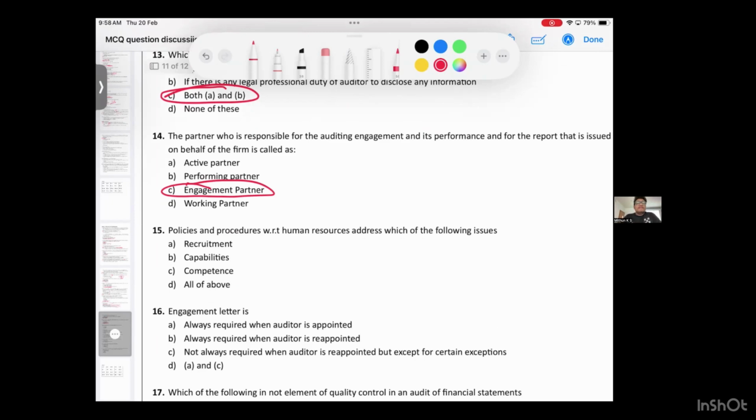15th question. Policies and procedures with respect to human resource addressed which of the following issue? Will recruitment come, capability come, competence come, all of these will come. When we say policies and procedure with human resource, everything comes under it. Human resource, didn't you learn in SA 220? There, recruitment, training, sufficient personnel should be there, capability should be there, competency should be there. Answer is all of the above, D.